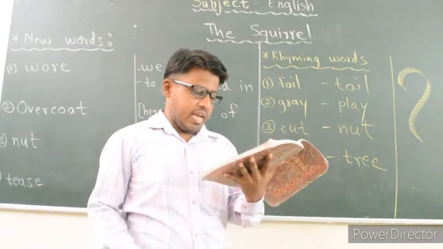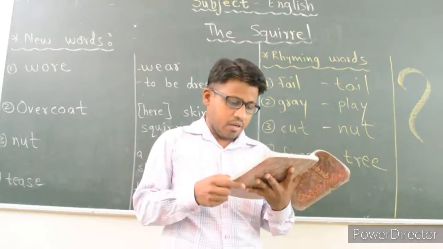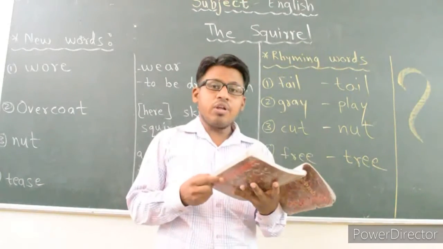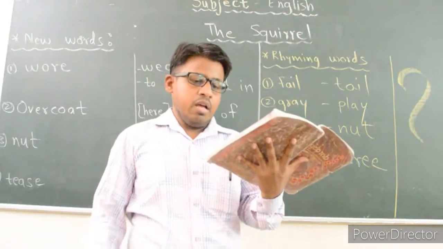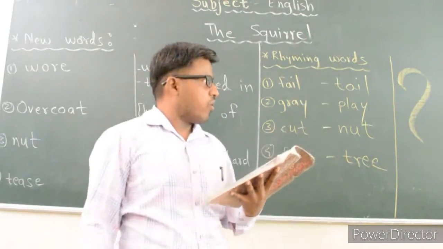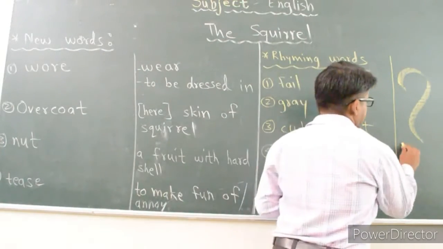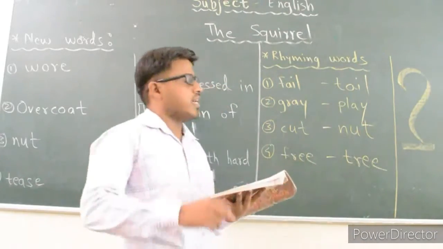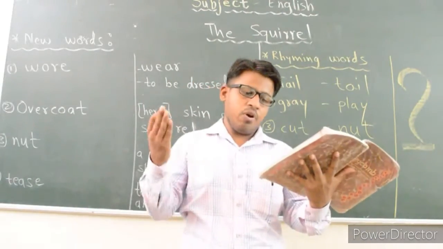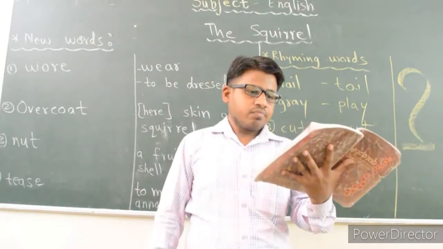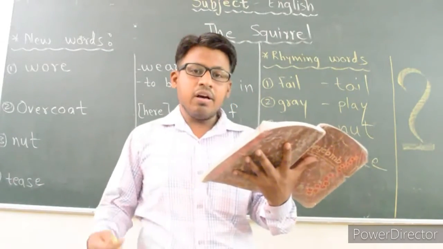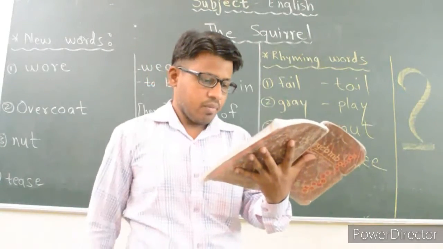Why does the poet say the squirrel wears a question mark for tail? So what you have to do? You have to write the answer of this question. So the answer may be, because it looks like a question mark. Already we have seen, I have shown you in this picture. Okay, it looks just like a question mark. So because it looks like a question mark, the poet is saying here that the squirrel is wearing the question mark.